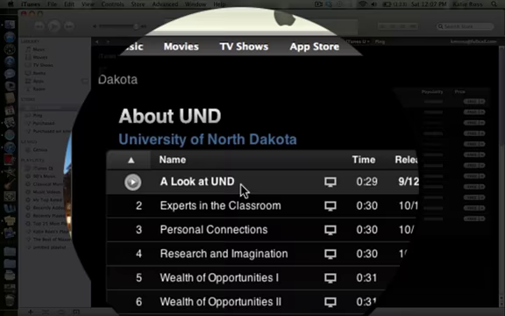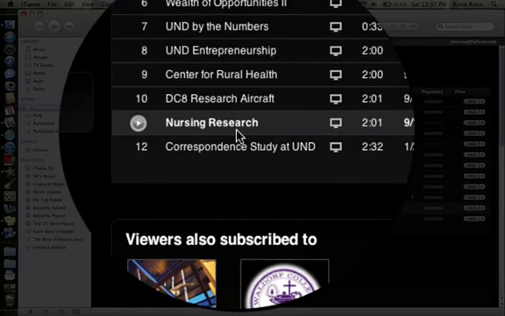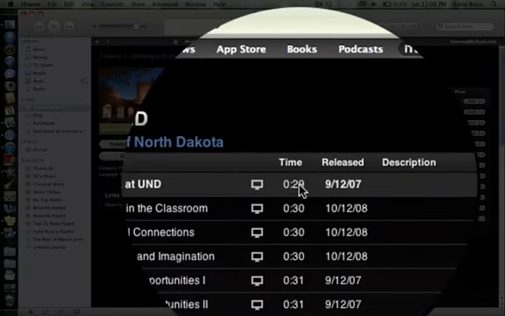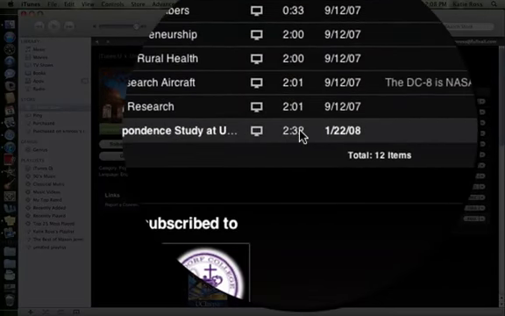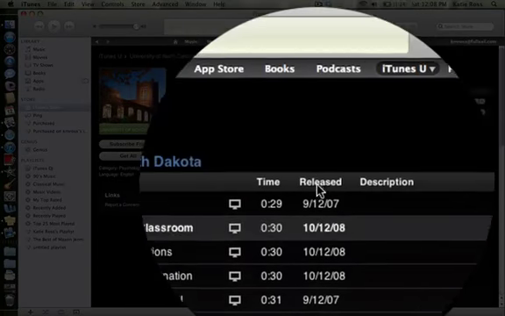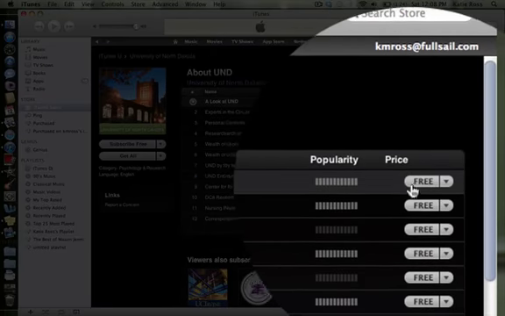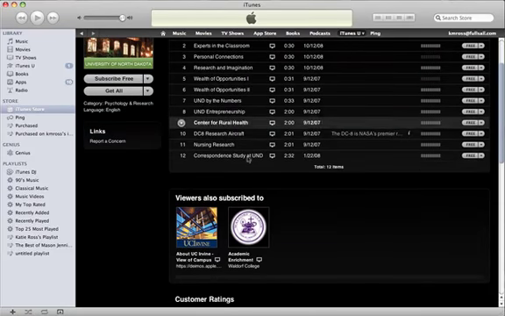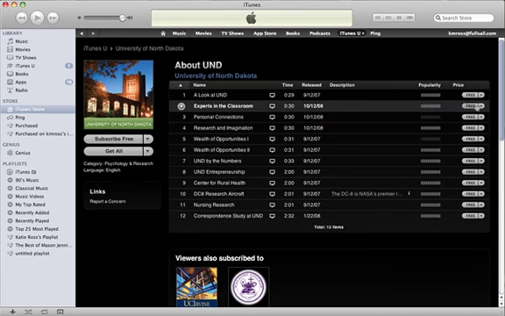Here is the name of each. These are pretty much chapters. That's how you can look at this, the chapters, how long each one is, when this was released. This is a little old, when this was released, and then if it's free or not and how popular it was. So from here, as you can see, one other cool thing is you can see viewers also subscribe to some other things too, and you can kind of check those out. But it's very, very easy to download. You just click right on the free.